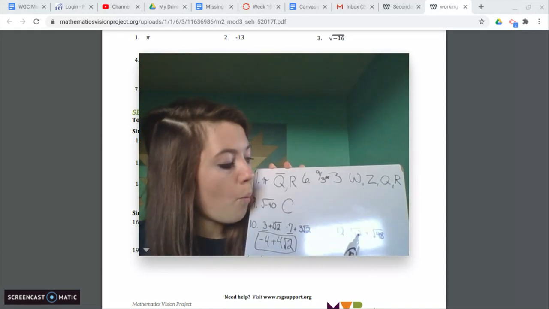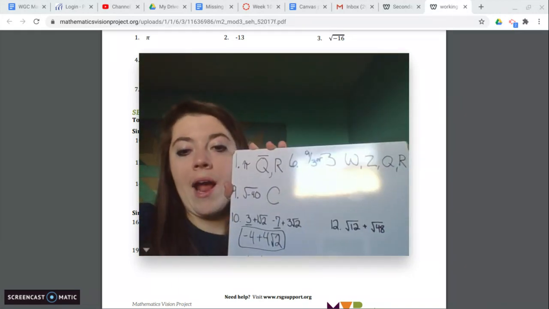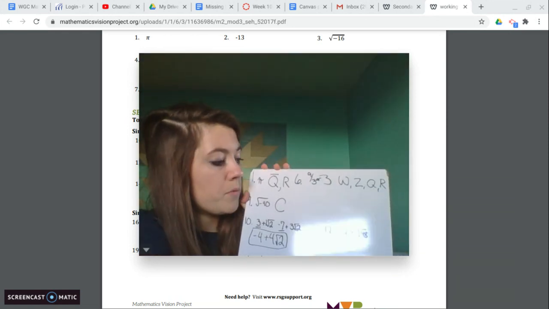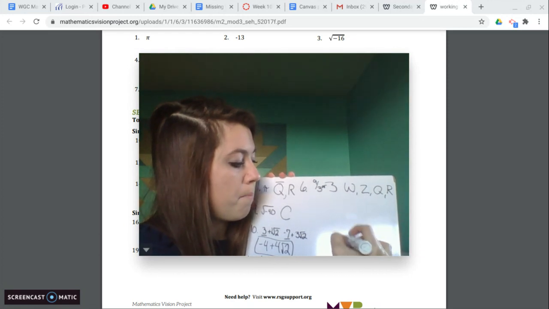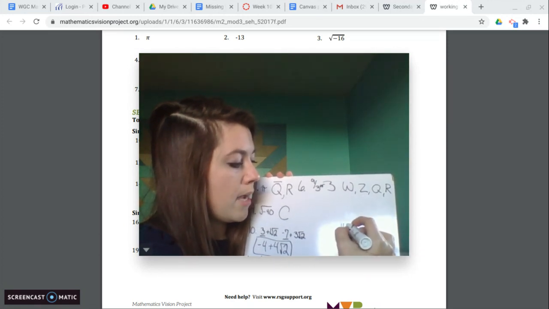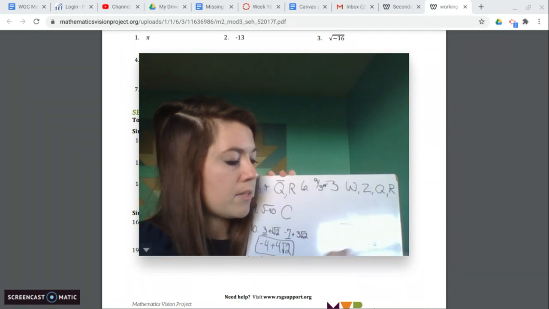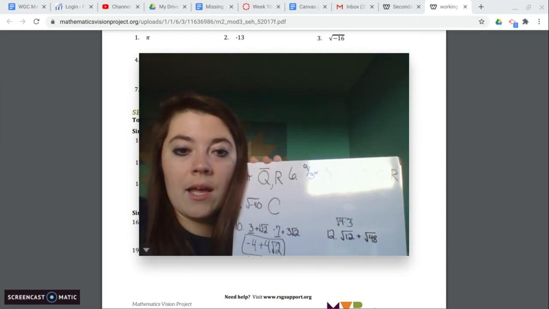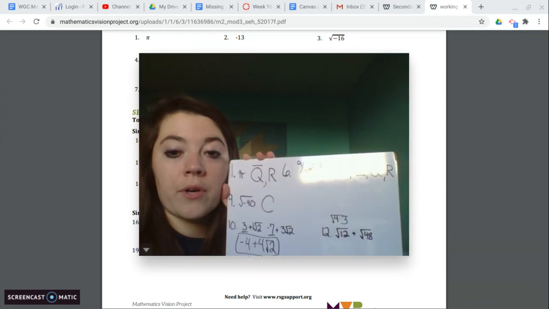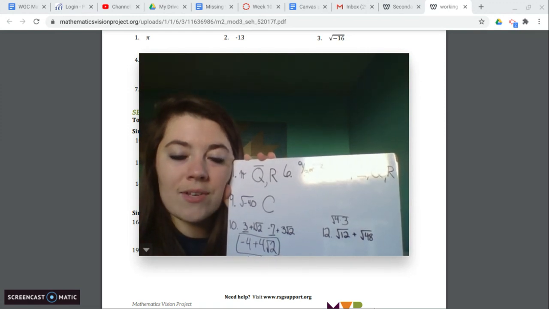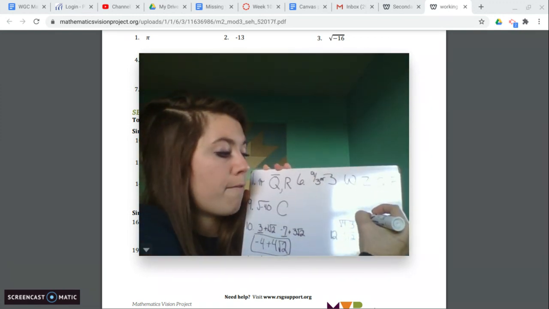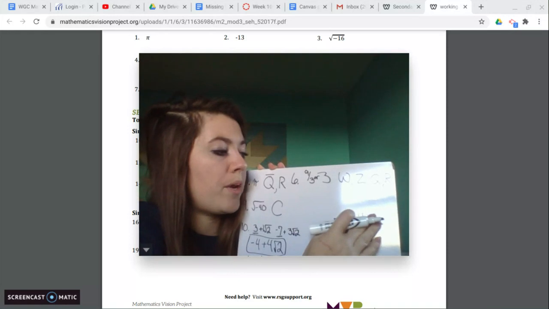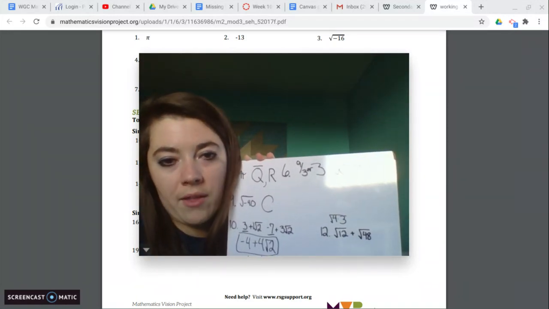So what is a perfect square that goes into 12? Well, 4 goes into 12, right? So I'll write it up. 4 times 3 gives us 12. Now, what's a perfect square that goes into 48? Now, you're probably thinking, well, 4 goes into 48, so we can take that out. But is that going to give us the same number under the square root? Because we'd have 4 times 12. No, it's not. So we need to figure out another perfect square that goes in there.